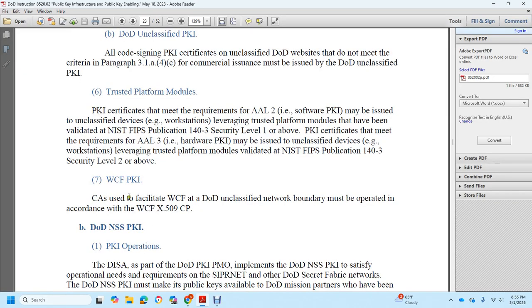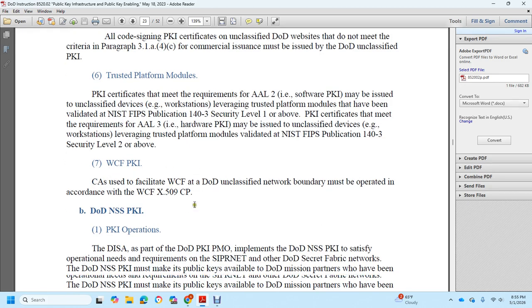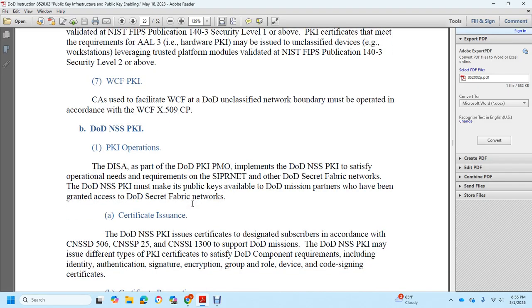The WCF public key infrastructure certificate authority used to facilitate WCF at the DoD unclassified network boundary must be operated in accordance with the WCF X.509 certificate policy. The DoD NSS Public Key Infrastructure is operated by the Defense Information Systems Agency as part of the DoD Public Key Infrastructure Program Management Office to implement the DoD NSS Public Key Infrastructure and satisfy operational needs and requirements of the Secret Internet Protocol Network and DoD Secret Fabric Networks. The DoD NSS Public Key Infrastructure must make public keys available to DoD mission partners who have been granted access to DoD Secret Fabric Networks.